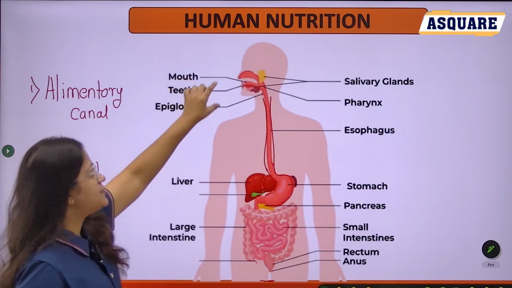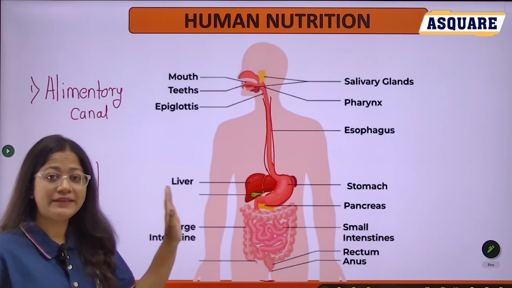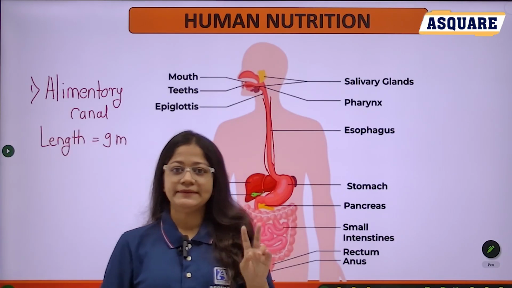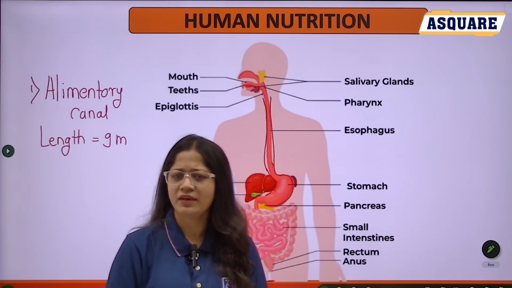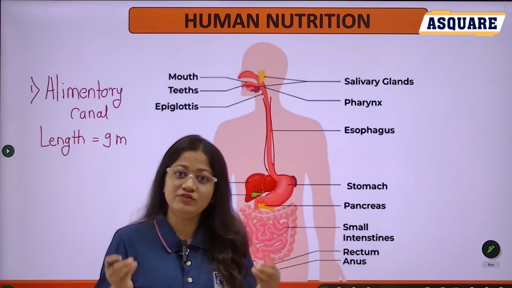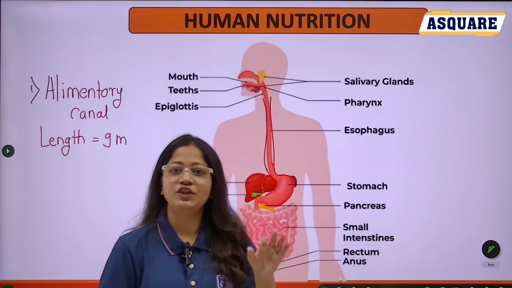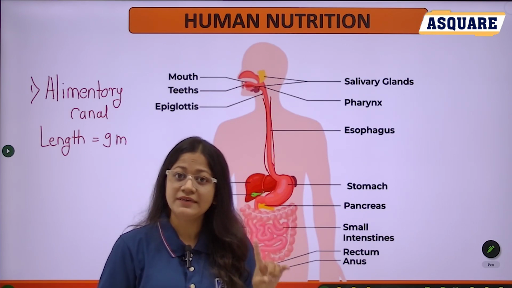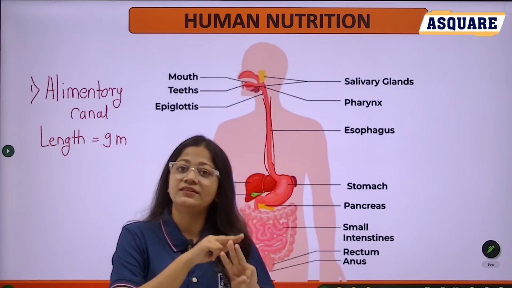It starts from the mouth and ends with the anus, that is nothing but the alimentary canal, and its total length is 9 meters. How much is it? Yes, 9 meters long. The second component is the digestive glands. Why are digestive glands important in the human digestive system? As they secrete the digestive juices. These juices contain enzymes, and these enzymes are responsible for your digestion process. In the human digestive system there are three kinds of digestive glands. First, the salivary glands, present in your mouth cavity. Second, the pancreas, and the third, the liver.